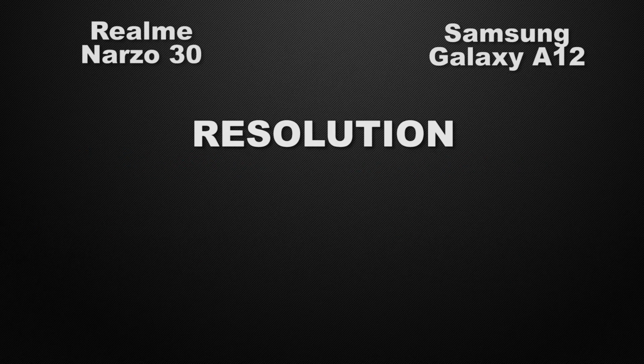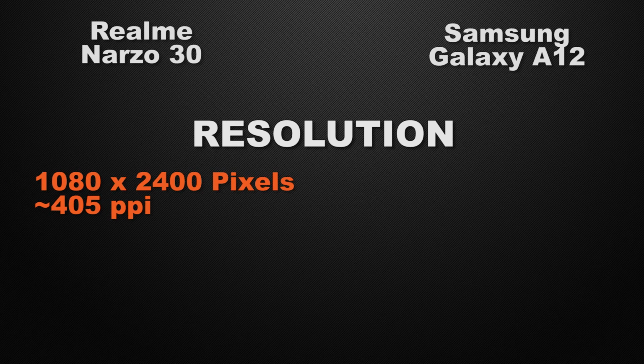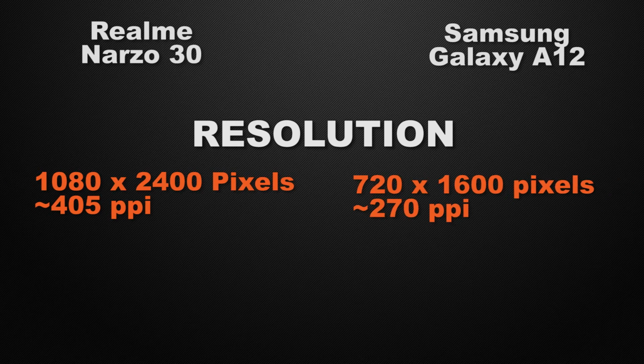Let's talk about the screen resolution of the devices. Narzo 30 comes with a Full HD Plus display. On the other side, A12 has an HD Plus display. So the winner here is Narzo 30.